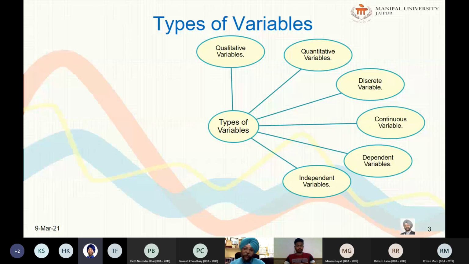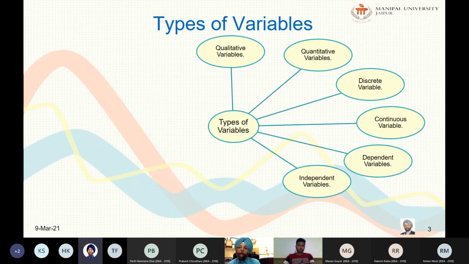Let us take certain examples, then you will be able to understand the dependent and the independent. I have already taken some examples while explaining the variables. For example, low intake of food causes underweight. So this is a statement. Now you have to tell me which is the dependent and which is the independent variable in this. Low intake of food, it is causing underweight. So what is the dependent variable in this?